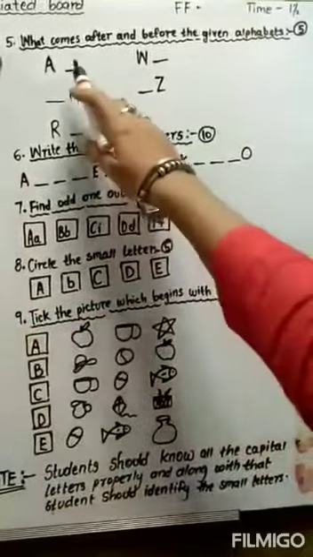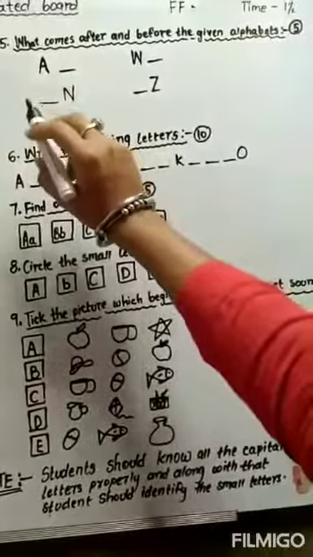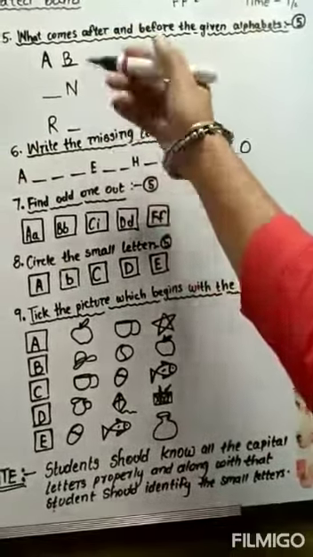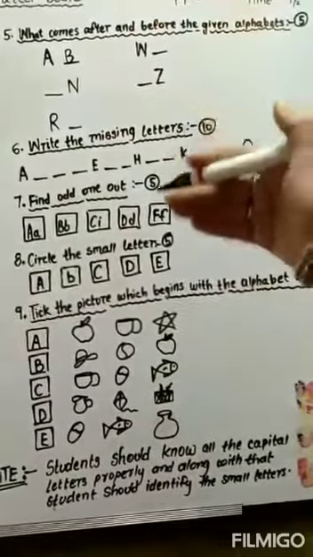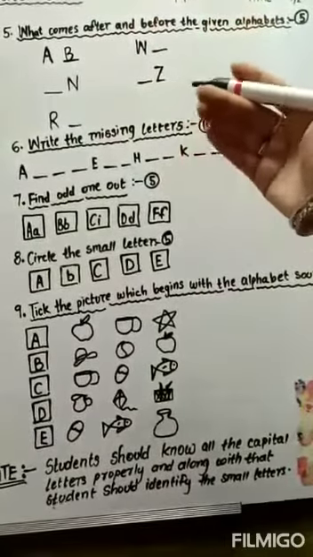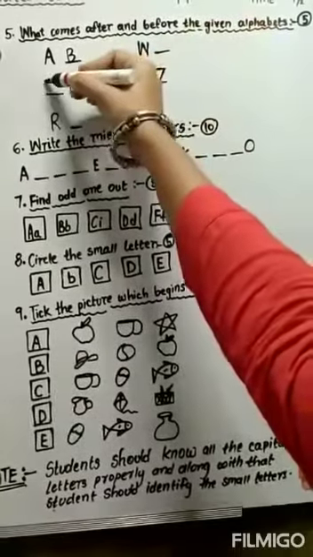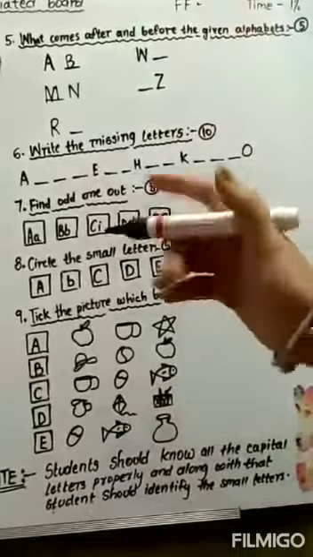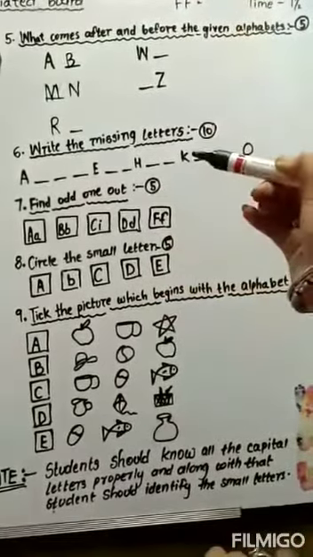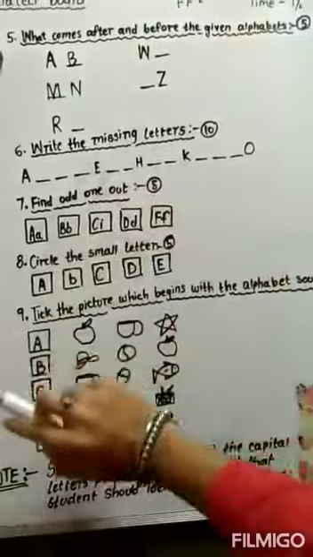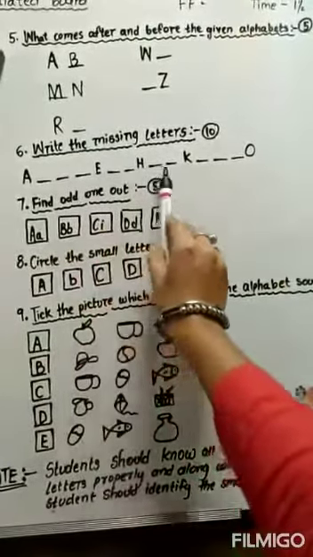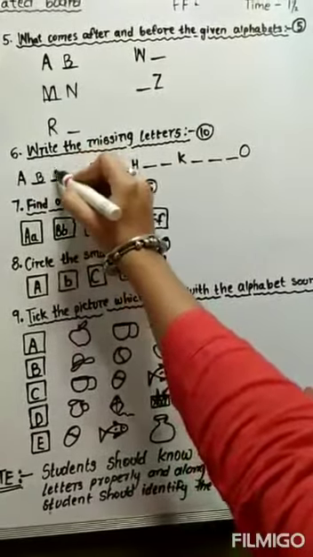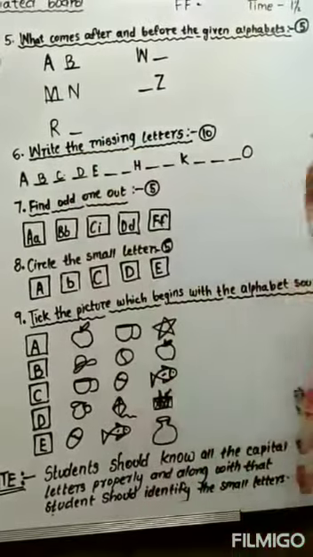Okay, so here A, what comes after A? B. What comes before N? A, B, C, D, E, F, G, H, I, J, K, L, M, N. Like this. Now next one is write the missing letters. Here it contains 10 marks, so 10 blanks are here, like A, B, C, D and so on.